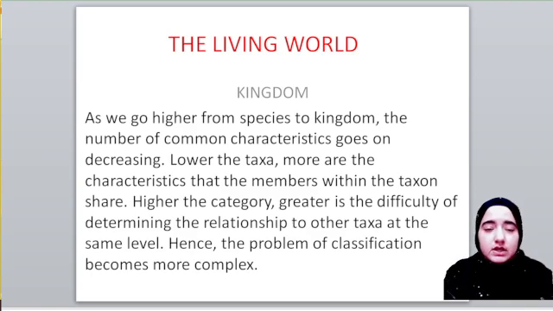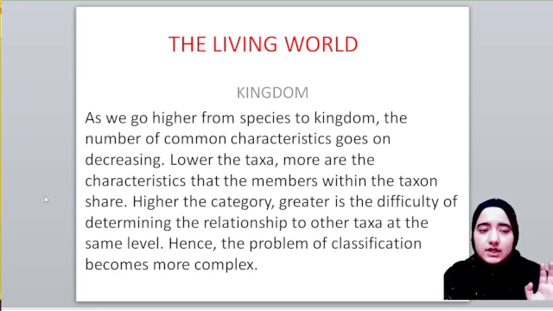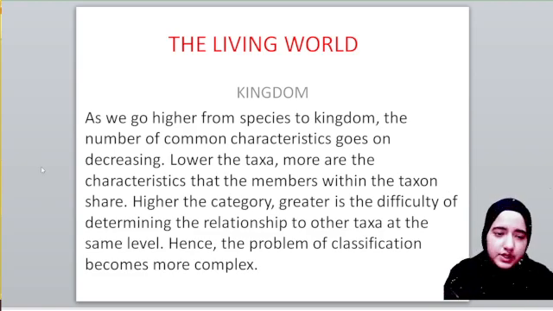Very nice. It becomes very complex. Since we go higher from species to kingdom, the number of common characteristics is decreasing, so it becomes very difficult for us to group them by similarity, because organisms are identical to each other at lower categories, but when we go towards higher categories, say for example kingdom, the common characteristics decrease, okay.